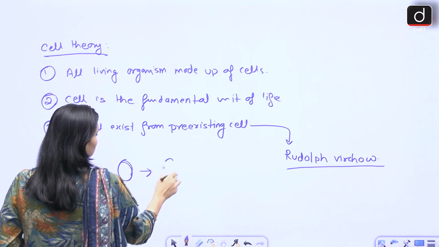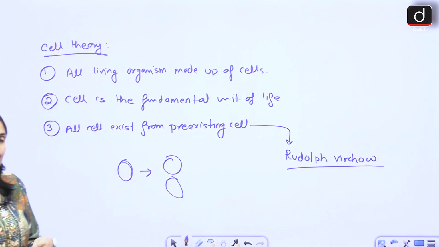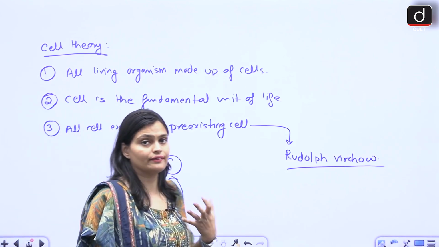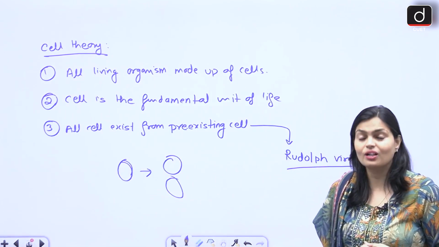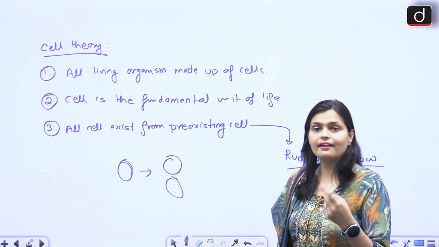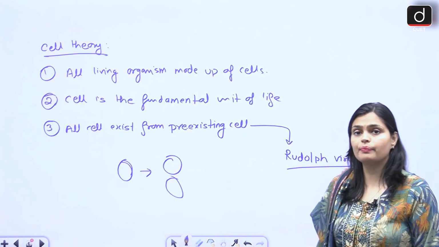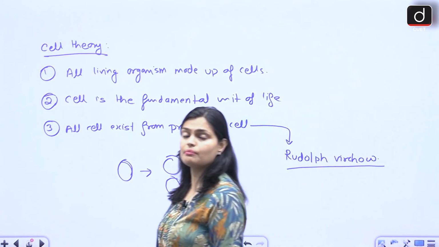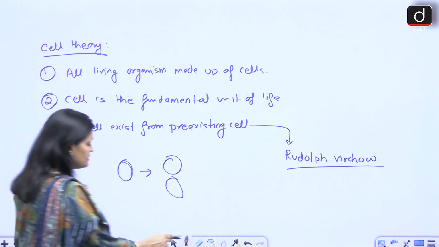What he suggests is that whenever a cell divides, only then do we get two new cells. It's not like you have to go to the supermarket and buy your kidney cells, your liver cells or RBCs. Okay, the cells only divide and form new cells. So all cells exist from pre-existing cells, as given by Rudolf Virchow. So just try to remember the scientists' names, right?